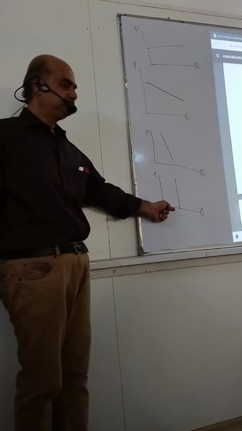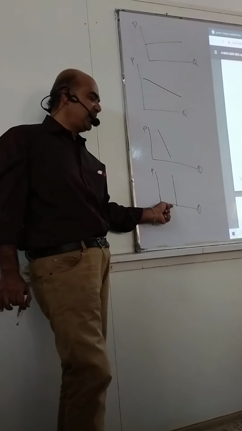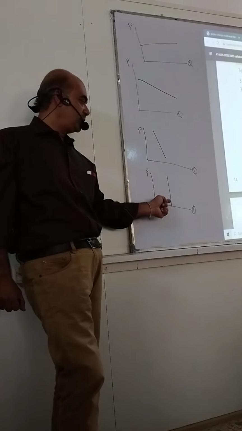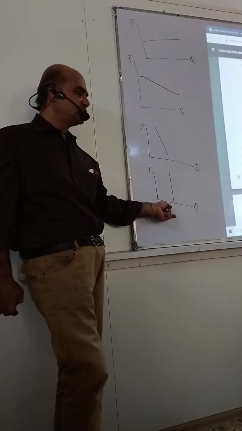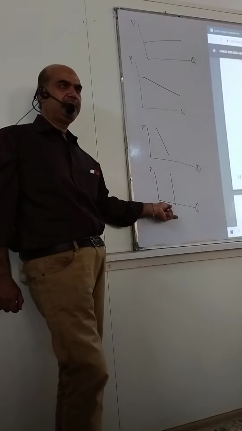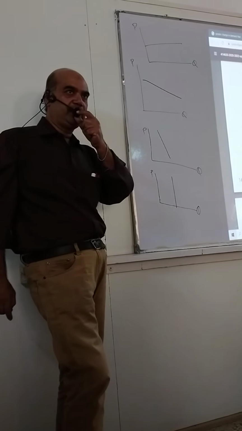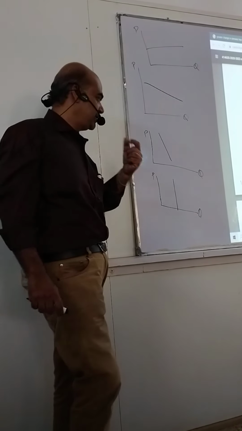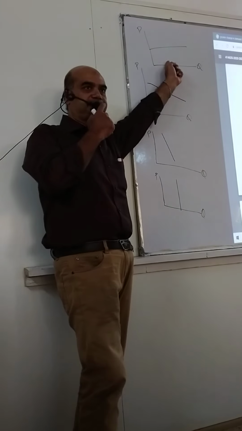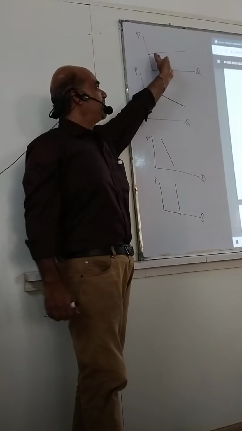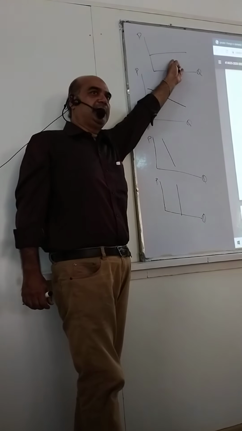This is basically perfectly price inelastic, because the prices are going up, but there is no change at all in the quantity demanded. What is over here? Constant. It is perfectly price elastic.